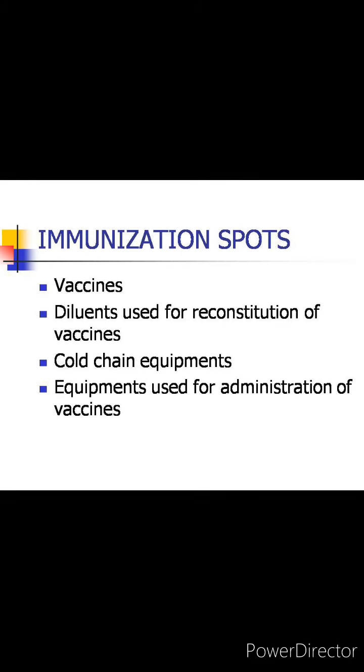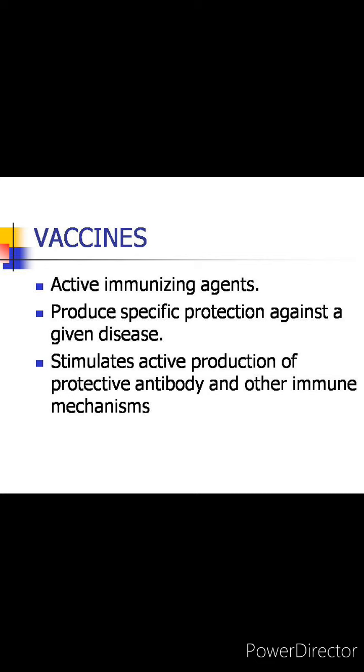Now coming to the spots which are related to immunization. The spots related to immunization include vaccines, the diluents which are used for reconstitution of the vaccines, cold chain equipments, and also the equipments which are used for administration of vaccines. So our first immunization spot is the vaccines.